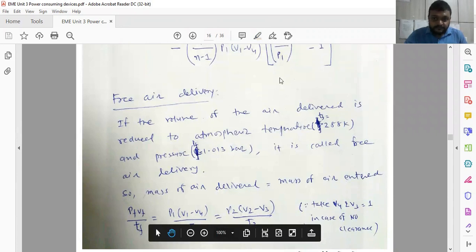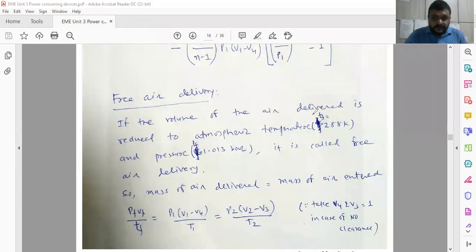Suppose we have to reduce the volume of the air, it is called free air delivery. Air delivered freely from the compressor at the entry towards the exit point, at which pressure depends upon the temperature and pressure of the air.